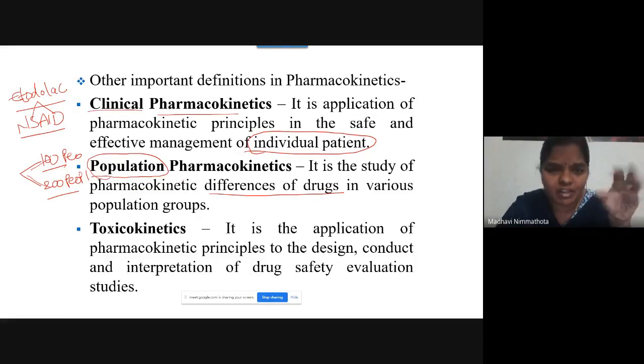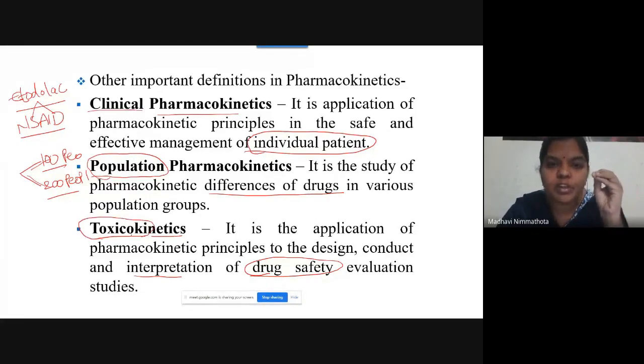It is a very, very interesting topic. This is toxicokinetics. You know that, toxicokinetics. It is the application of pharmacokinetic principles to the design, conduct and interpretation of drug safety. See how safe the drug will be. Your drug may be safe or unsafe, or it may produce some toxicity or not.